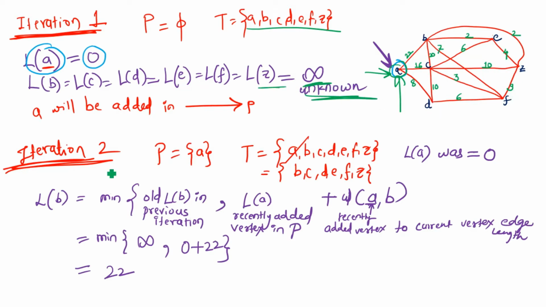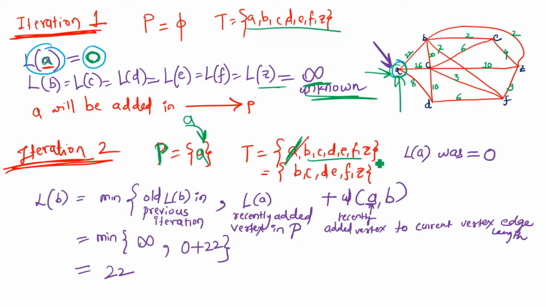That is infinity. Now among all of these vertices in this iteration, 0 is the smallest value. The vertex whose length is smallest in this iteration, that is vertex A, will be added into my path. So A will be added into this set. Now P has the permanent label, the vertex added in this path, A. So I will remove that from set T because A is already explored.